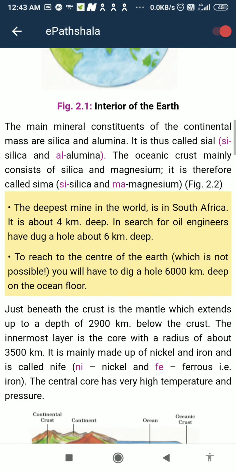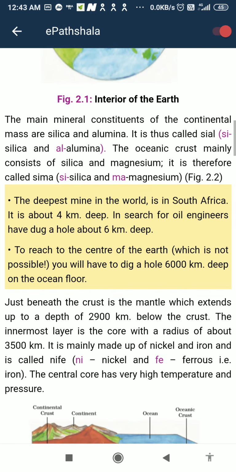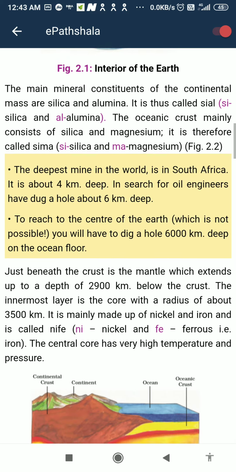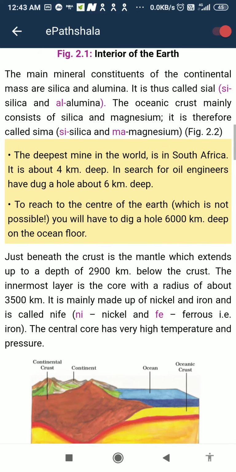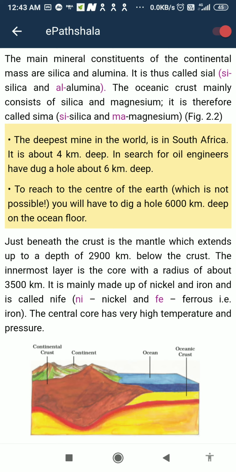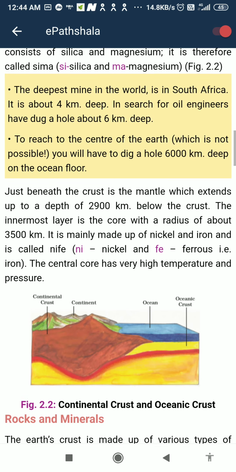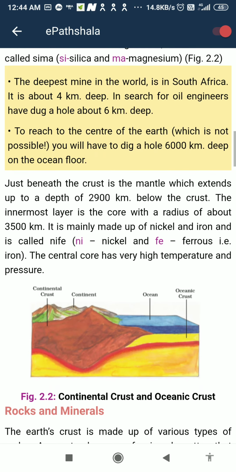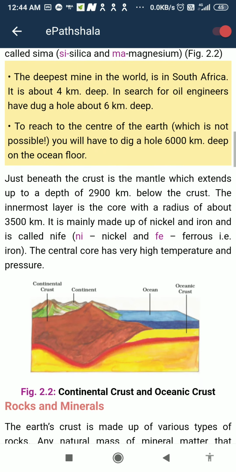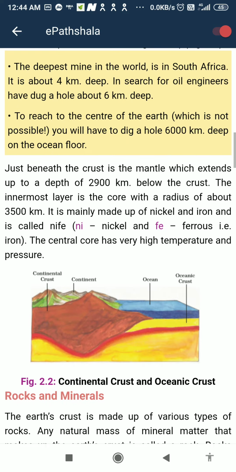The deepest mine in the world is in South Africa. It is about 4 km deep. In search of oil, engineers have dug a hole about 6 km deep. To reach the center of the earth, which is not possible, you would have to dig a hole 6,000 km deep on the ocean floor.